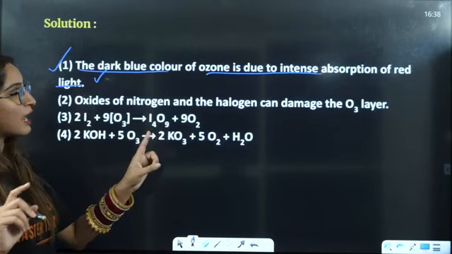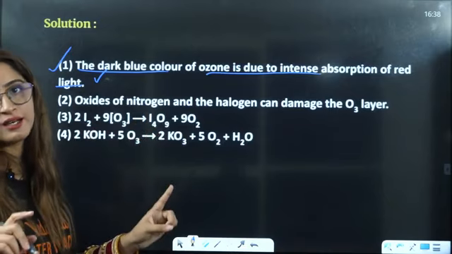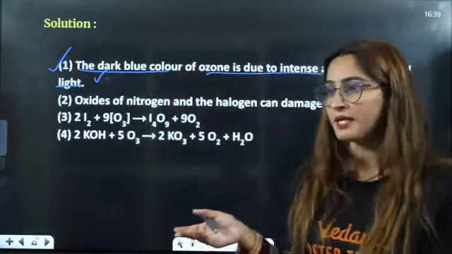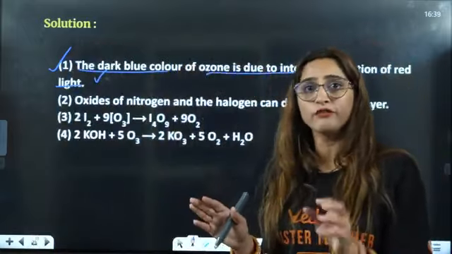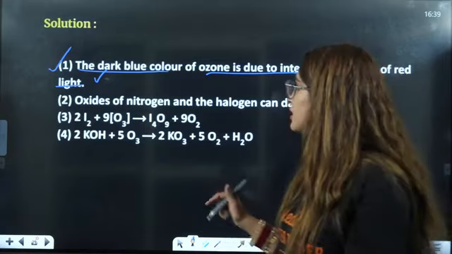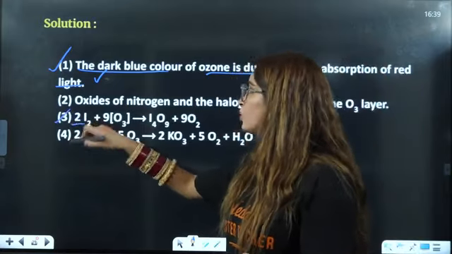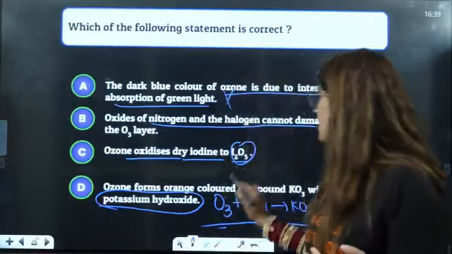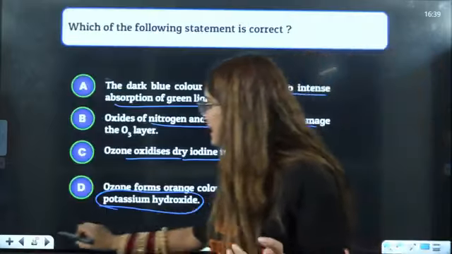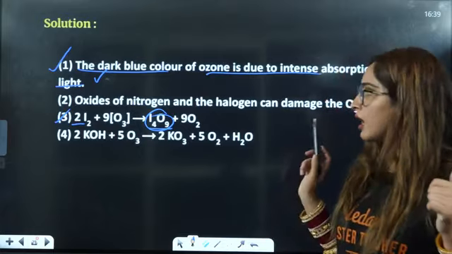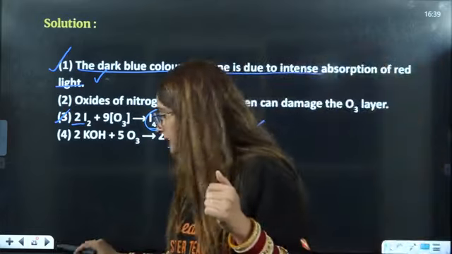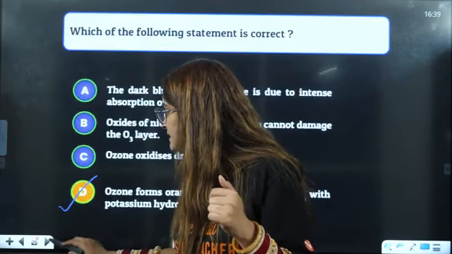Oxides of nitrogen and halogen can damage the O3 layer, definitely, that is why there was ozone layer depletion. Right now it is revived, but there was depletion. Next, I2 will oxidize to I4O9, not I2O5, so that is incorrect. Last one, ozone with KOH forms KO3, which is absolutely correct. So the answer will be D.